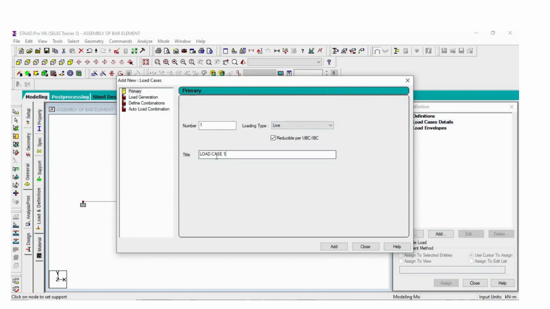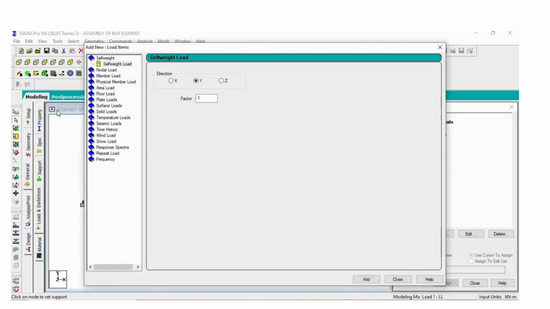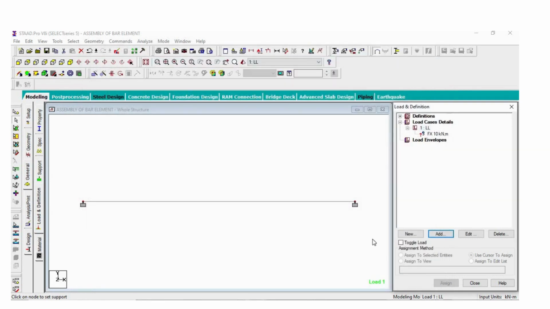Now after support, go for load and definition, click here on load case detail, add. We take live load, add, close. In live load we take add. In our case we only take nodal load. Here you can see different types of load are shown, but we take nodal load. 10 kilonewton is Fx, traction. In a bar element, only the axial load is considered.